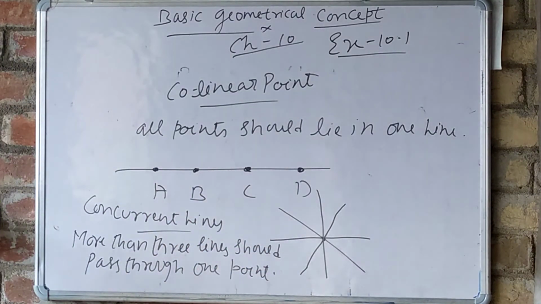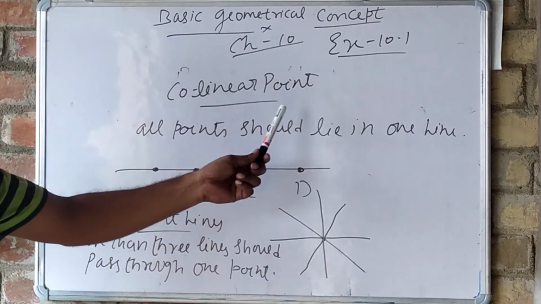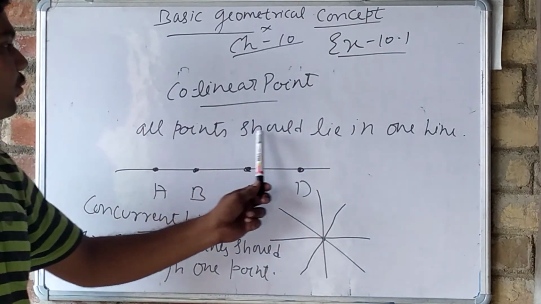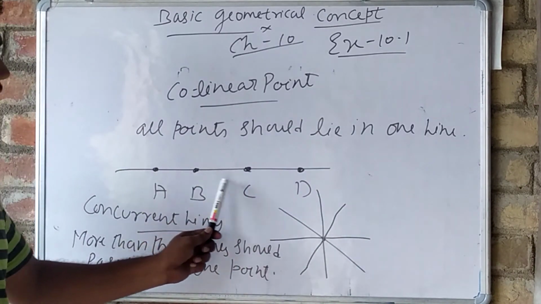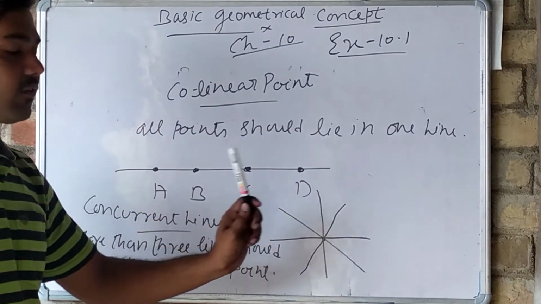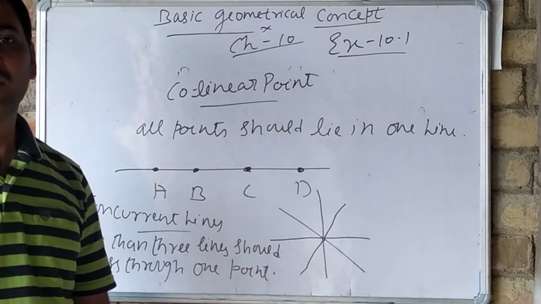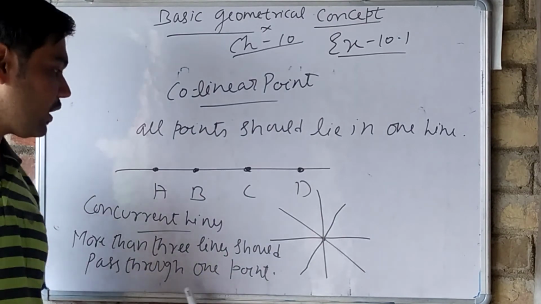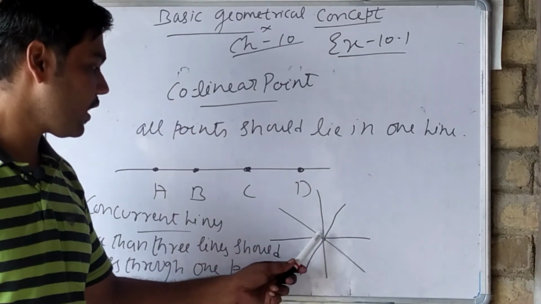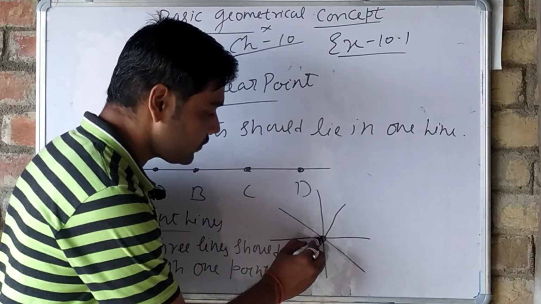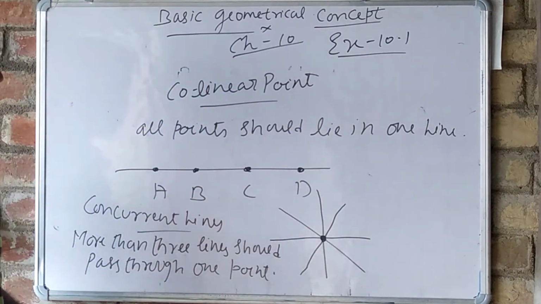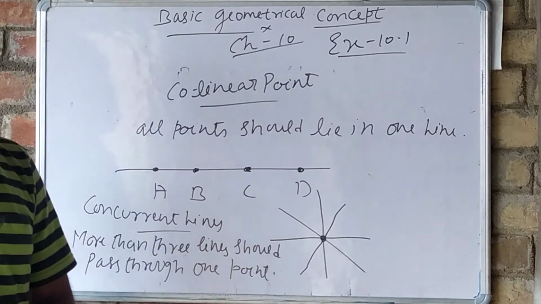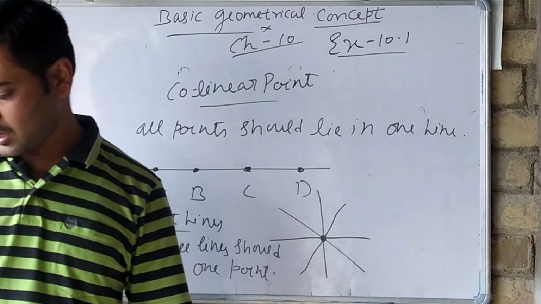So I have explained everything related to this chapter. Again, collinear points: all points should lie in one line. See here, this is the diagram. A, B, C, D are 4 points and all 4 points are lying in the same line, so they are collinear points. Concurrent lines: when 3 or more lines pass through one point. See here, we have a point, and more than 3 lines are passing through this one point. That means these are concurrent lines.